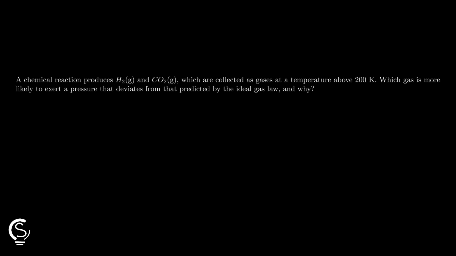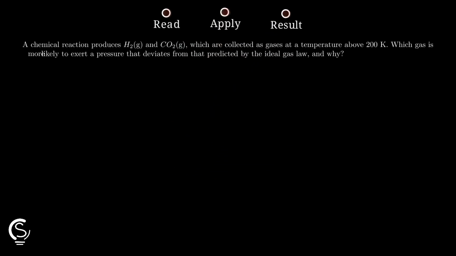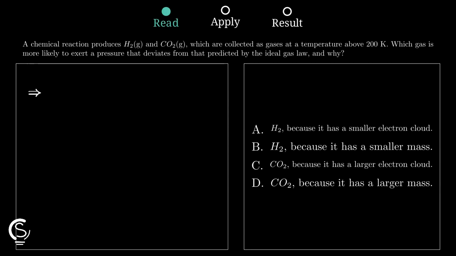Chemical gases often act weirdly under pressure, so let's find out which one deviates most from the ideal gas law in this quick chemistry challenge. Gases deviate from ideal behavior when their particles actually attract each other. We need to look for the molecule with the strongest intermolecular forces to see which one breaks the rules.